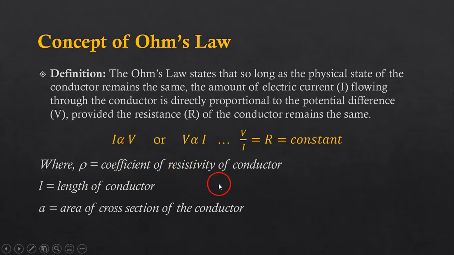Here is the actual equation given by George Simon Ohm, who invented this law.